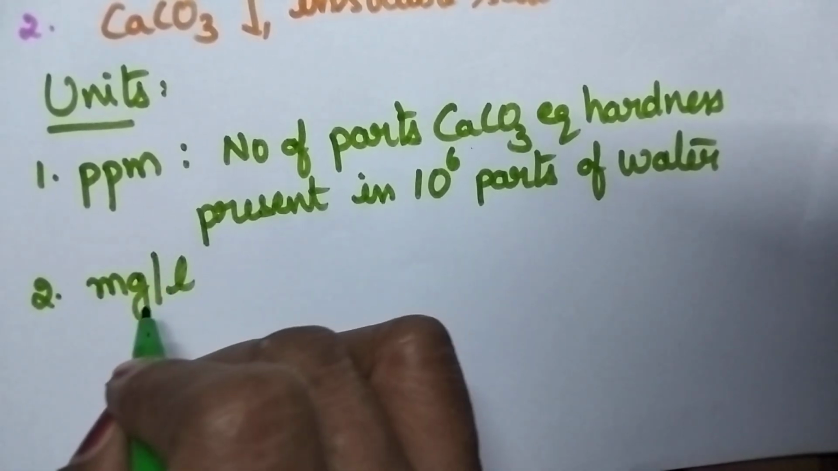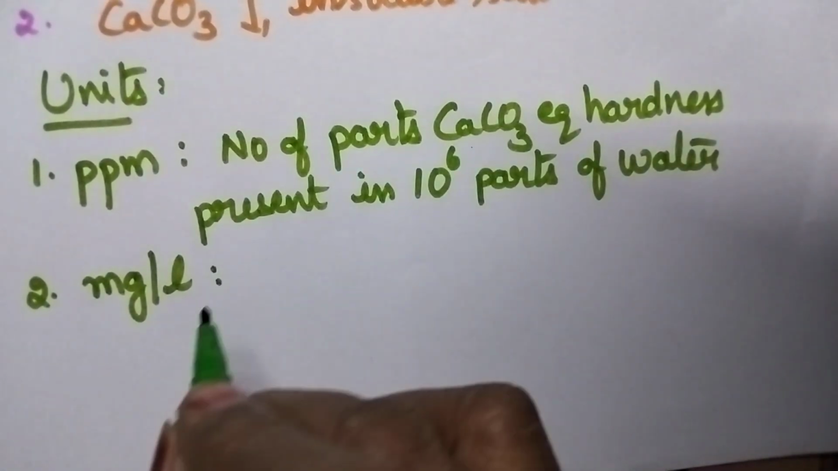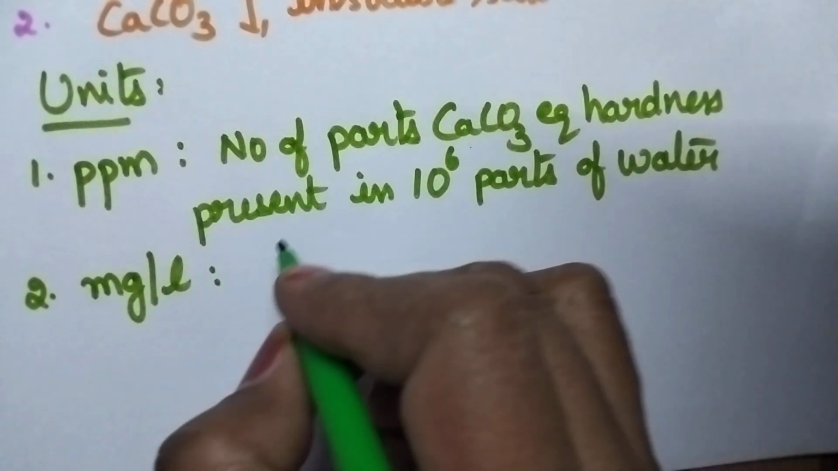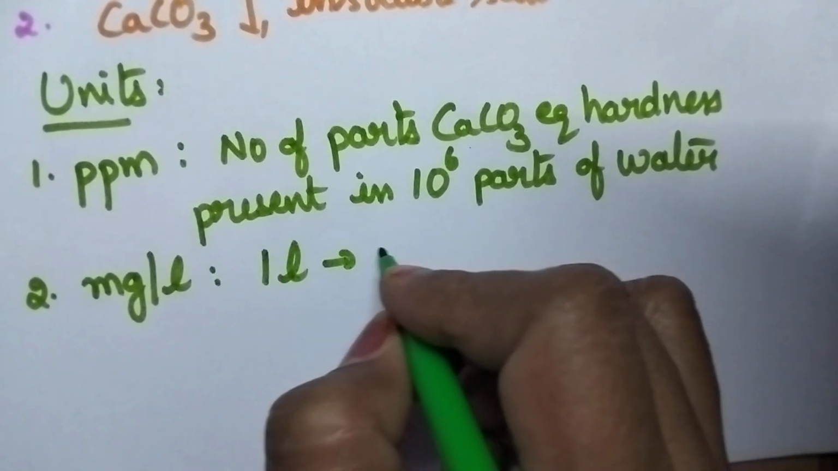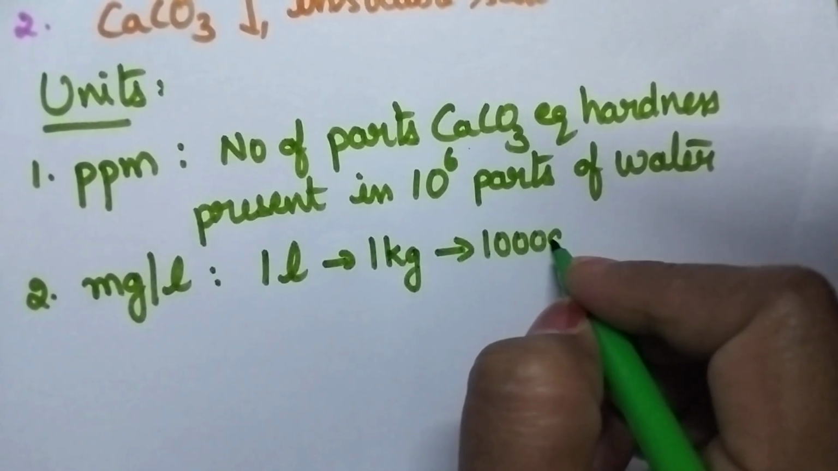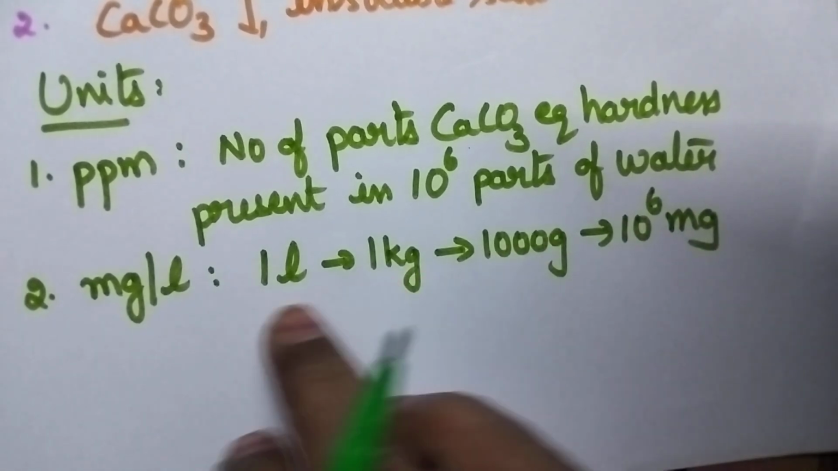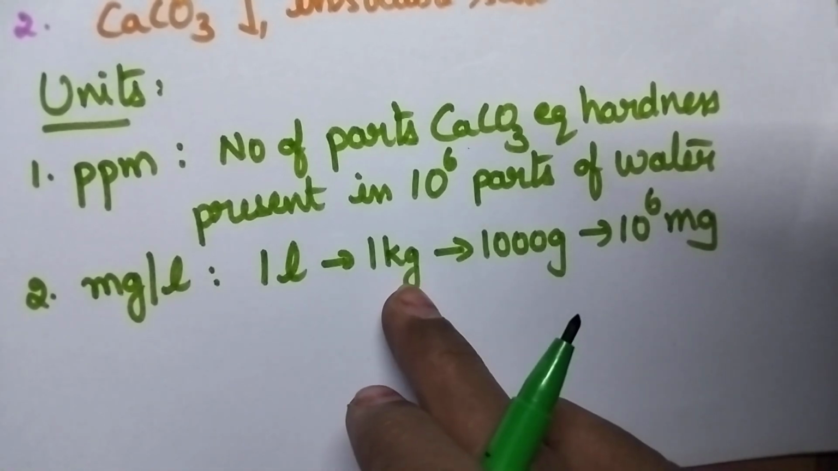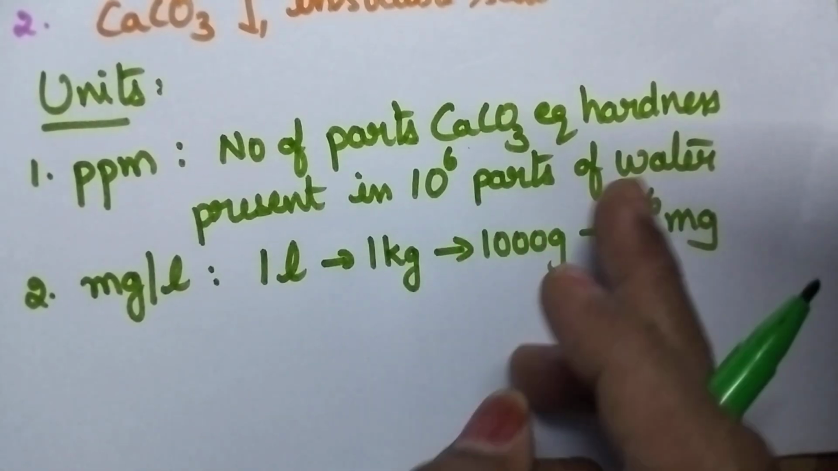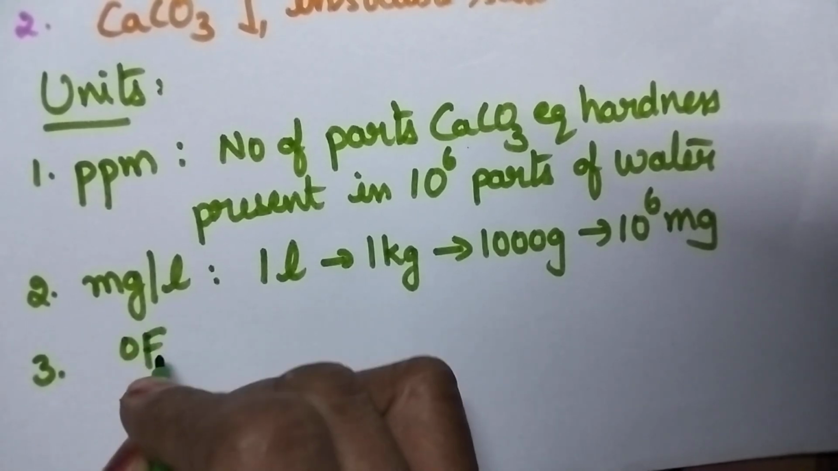Hardness can also be expressed in mg per liter. mg per liter means the number of milligrams of calcium carbonate equivalent hardness present per 1 liter of the water. 1 liter of the water means we can consider it as 1 kg of water. That is 1000 grams of water and that can be expressed as 10^6 mg. So again it is the number of parts of calcium carbonate equivalent hardness present per 10^6 parts of the water.